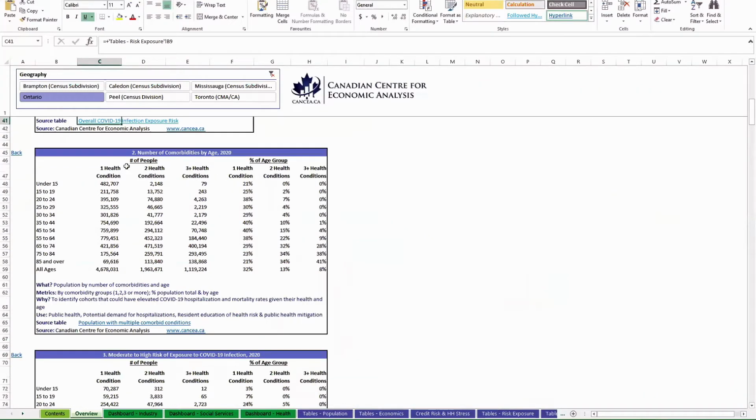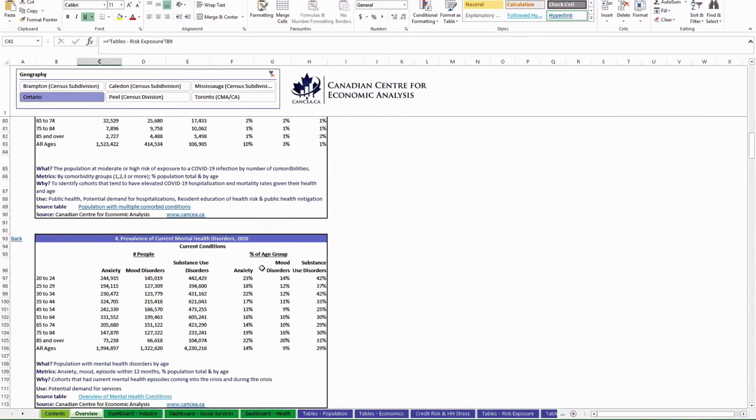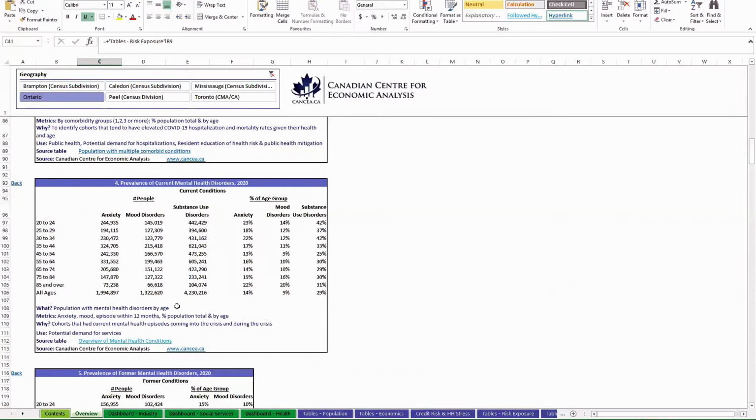We also provide a table of population health characteristics, so the number of health conditions that people have by age, and then percentage of each age group. Once again, explanations, metrics, why, and a link to the source. We also provide some data on mental health conditions and the prevalence in your community.